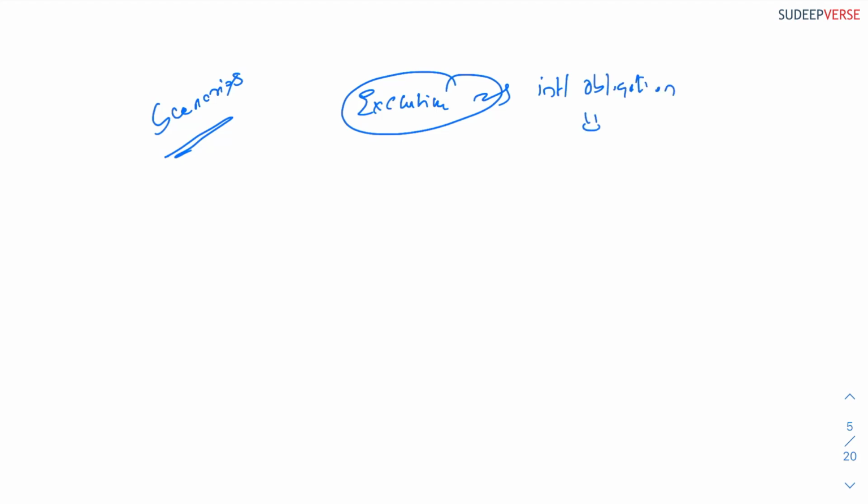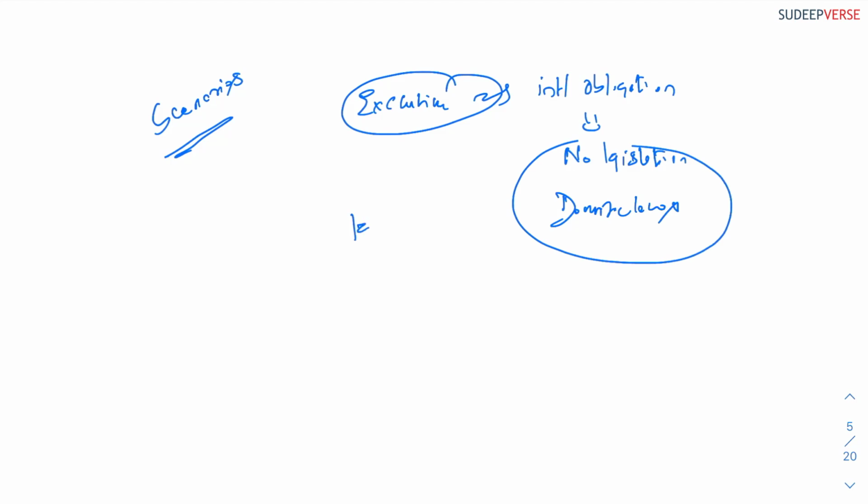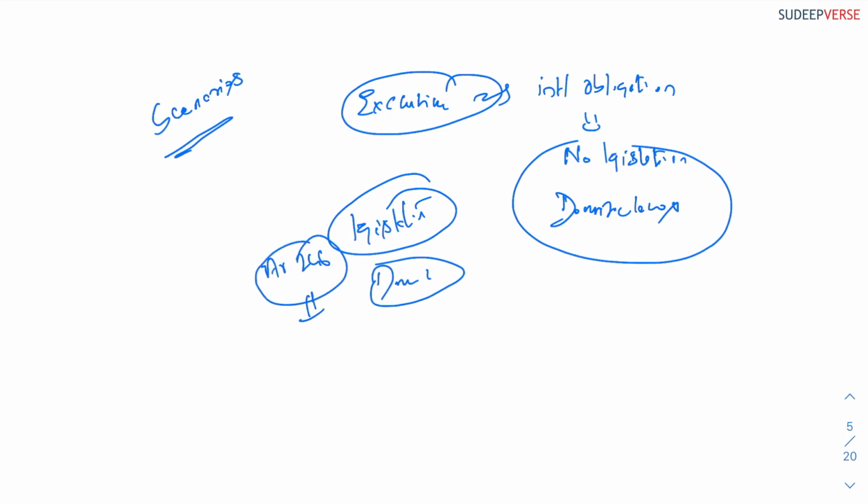So don't get confused. The executive can make laws to solve an international obligation. However, the condition is that there should not be any legislation, or it should not affect any domestic laws. If there is a legislation and any amendment affects the domestic laws, then Article 246 is important, which makes parliamentary approval indispensable.